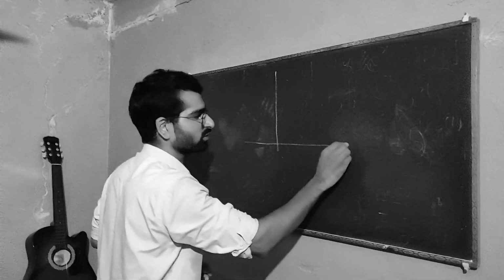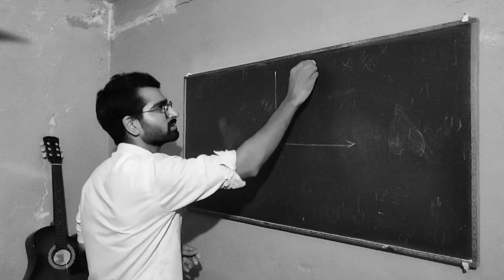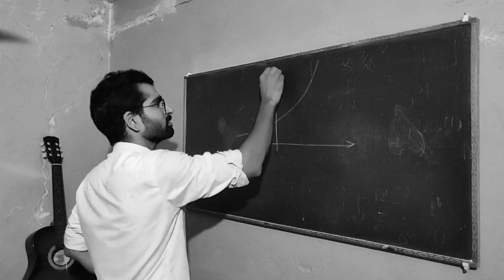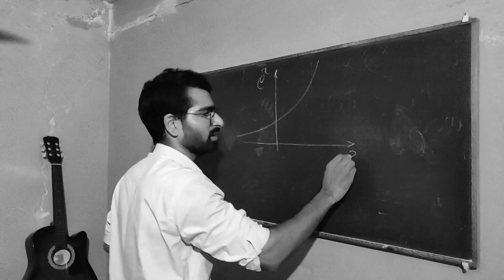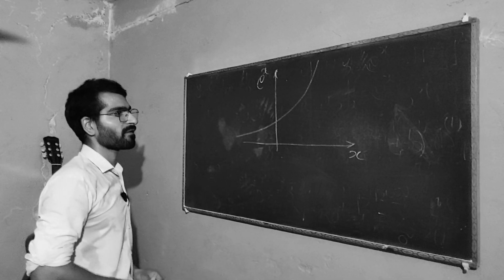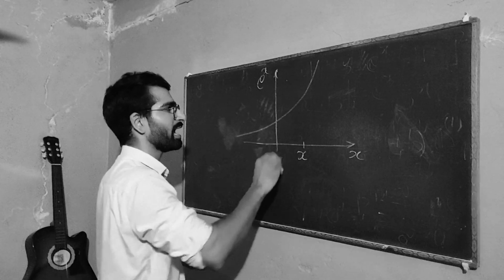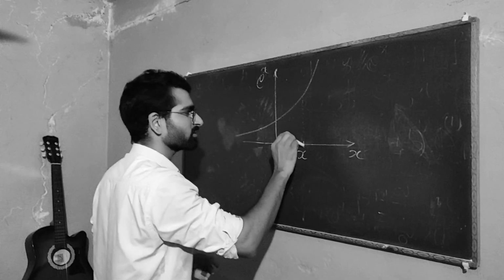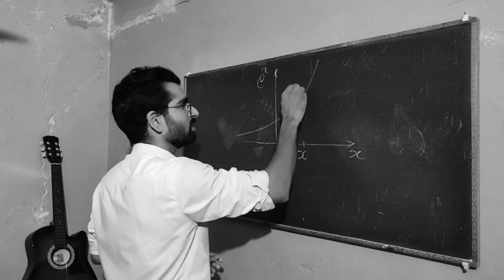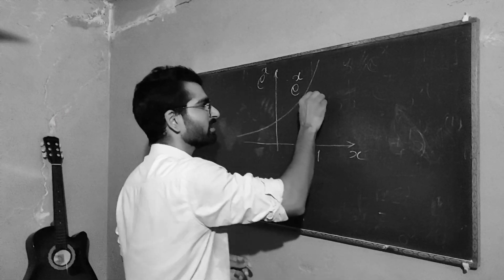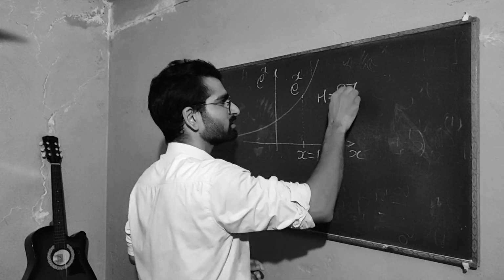Again, I am going to draw you the graph for e to the x. It goes like this. E to the x and x. At point x, the height of this graph is e to the x. If x is 1, the height is 2.71.